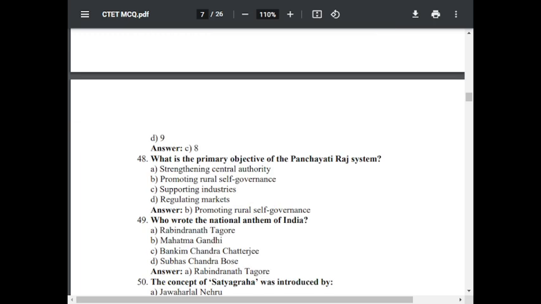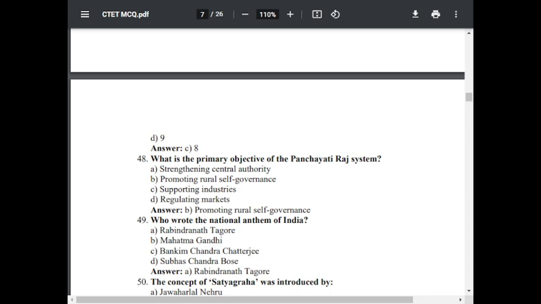What is the primary objective of a Panchayati Raj system? Option A, strengthening center authority. Option B, promoting rural self-governance. Option C, supporting industries. Option D, regulating markets. The correct answer is B, promoting rural self-governance.